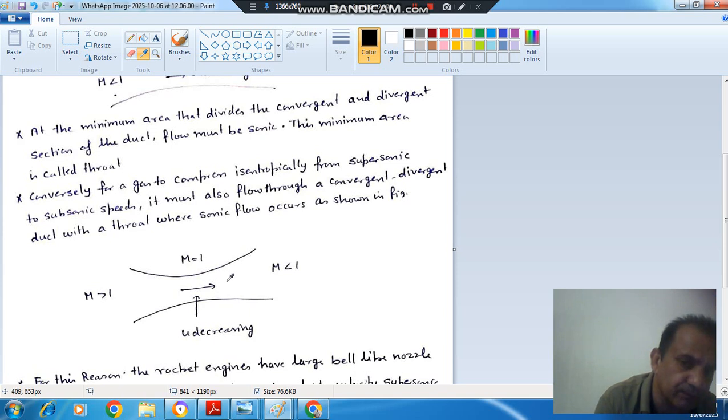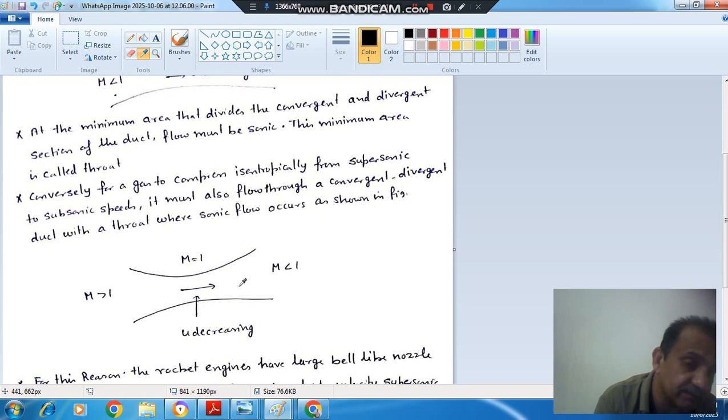Then we can have further decrease in velocity, because convergent part acts as diffuser for supersonic flow and divergent part acts as diffuser for subsonic flow. Okay. So here at the inlet of the divergent part, the flow should be subsonic. Okay. So the velocity will decrease continuously.